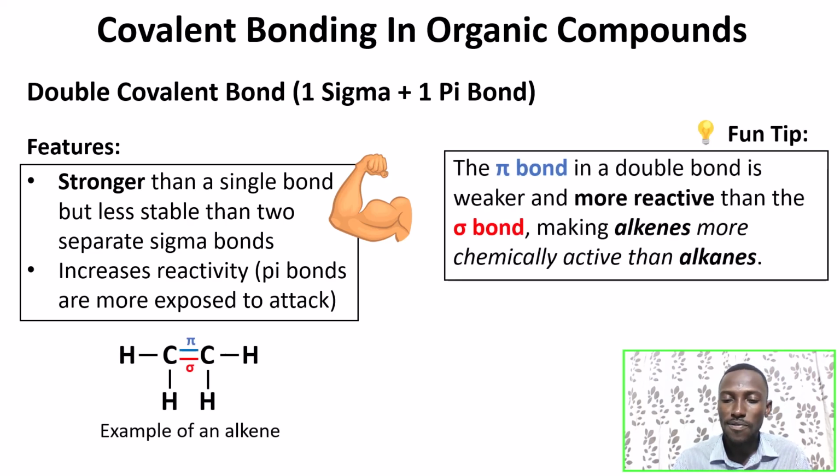So if you look at the fun fact we have out there, what do we have? The pi bond in a double bond is weaker and more reactive than the sigma bond, making the alkenes more chemically active than alkanes. Good. So pi bonds are weaker. Sigma bonds are stronger. So alkenes have 1 pi bond, which is weaker, making them more reactive than what? Alkanes. So that's all we have for now on double bonds.